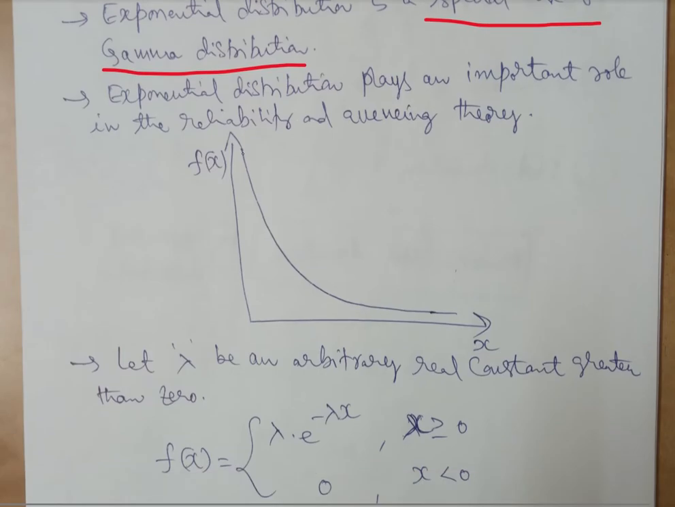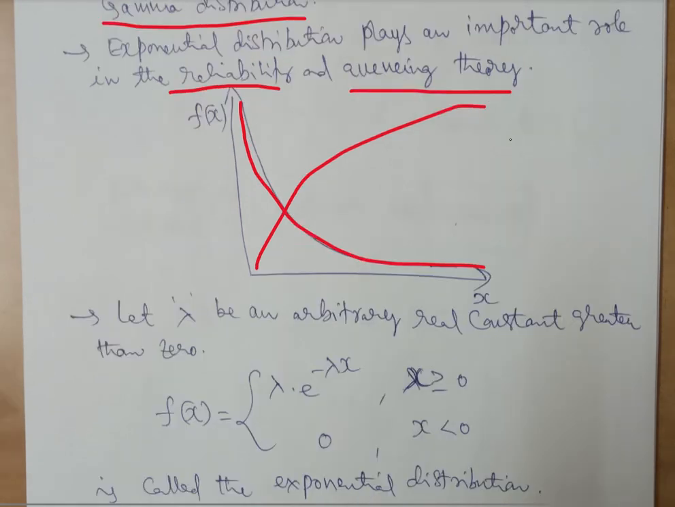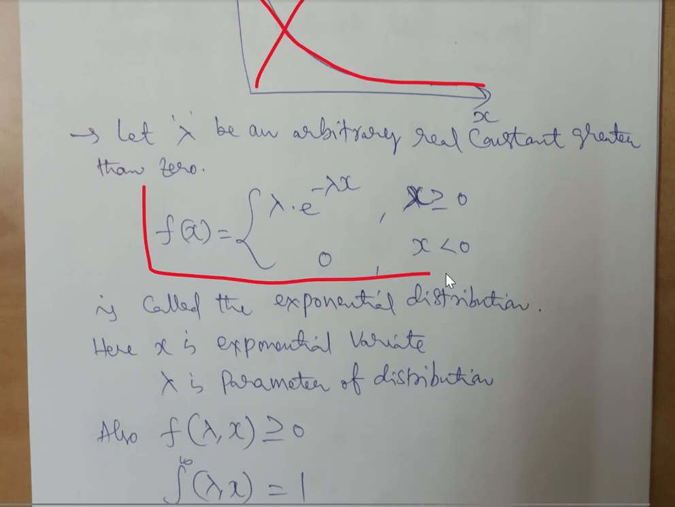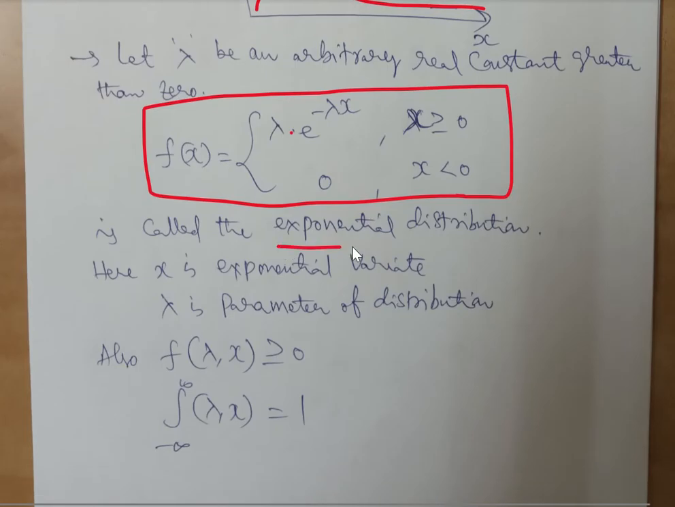So exponential, as the name says, the curve is like this, or the curve can be in the other form. It can be like this also. Both stand for the exponential. The usage of exponential distribution is mainly in reliability and queuing theory. Coming to the function, in continuous distribution we use the integration formula. So here we have f of x is equal to lambda into e power minus lambda x, wherever x is greater than or equal to 0. In all the other cases, it is 0. This is called the exponential distribution.